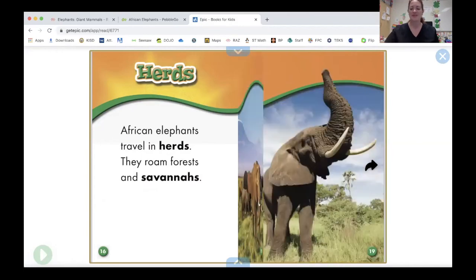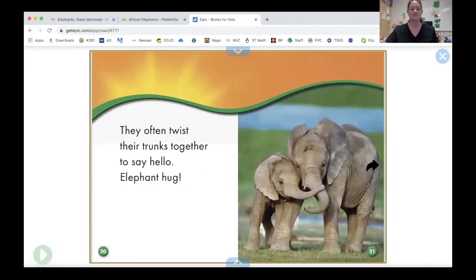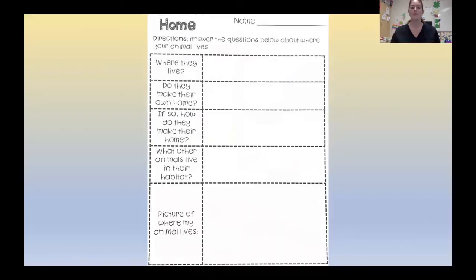Wow, there's a lot of really cool information. African elephants trumpet to warn the herd of danger. And I'm noticing all of these photographs are showing me where they live. I can see all of the different areas around. That's going to help me when I have to draw a picture of it. They often twist their trunks together to say hello. Elephant hug. Oh, that is so cute.